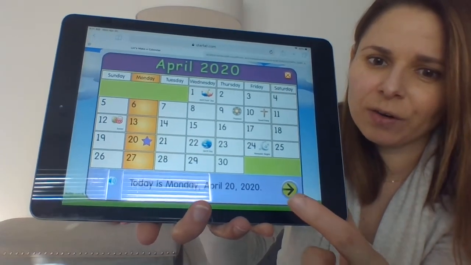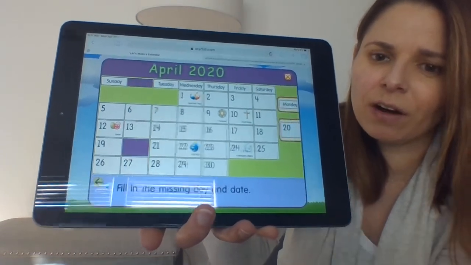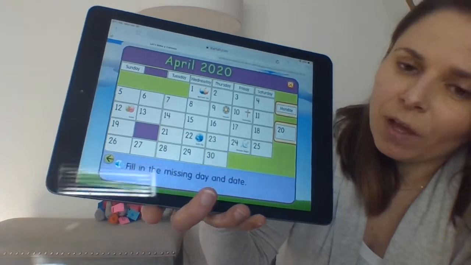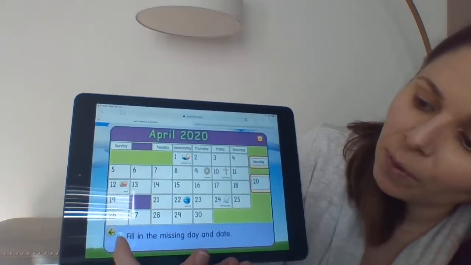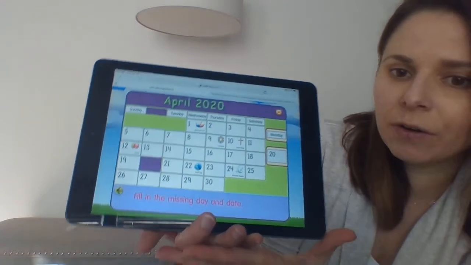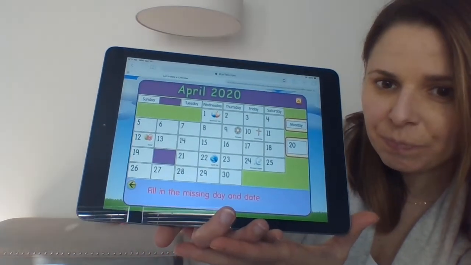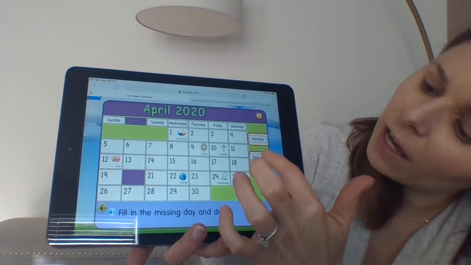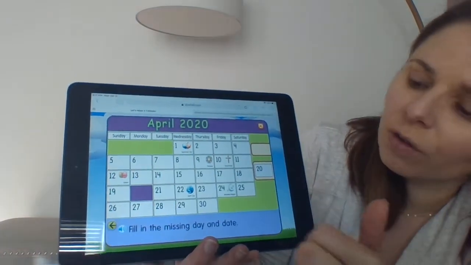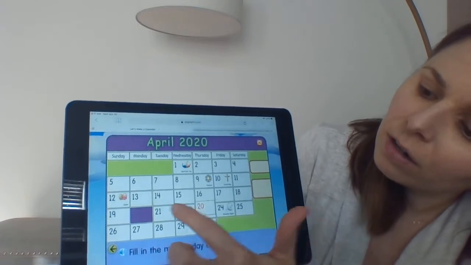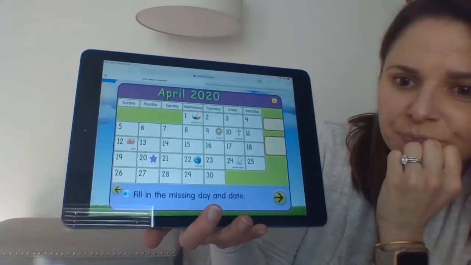All right, now the arrow is twinkling again, so I'm going to hit that arrow. And if I'm not sure what my new question says on the bottom, remember I can just hit the speaker. Fill in the missing day and date. So here's the day and the date, and I can take Monday and drag it where it needs to go on the calendar. 20th. Great job.